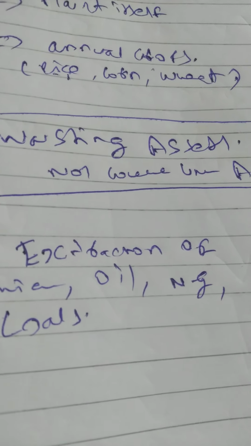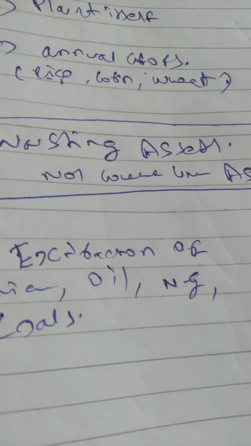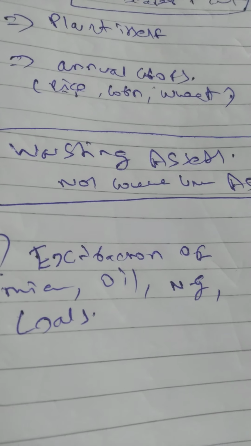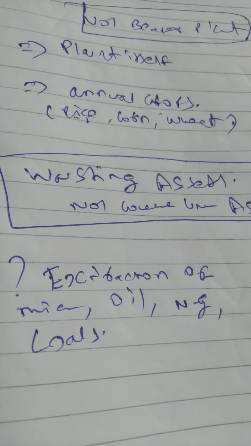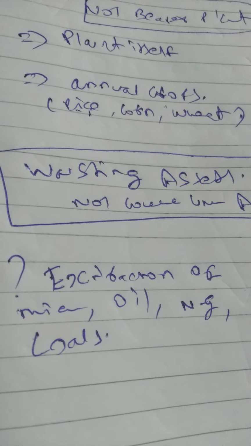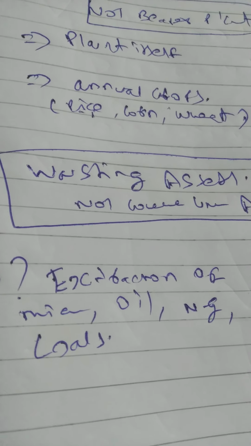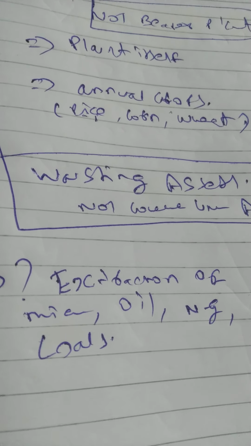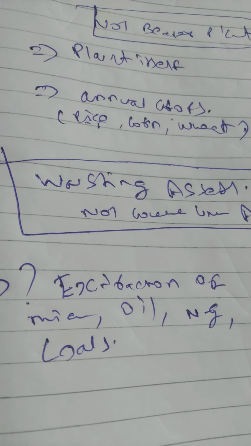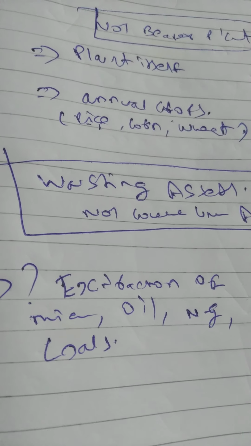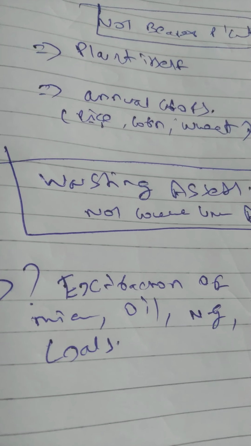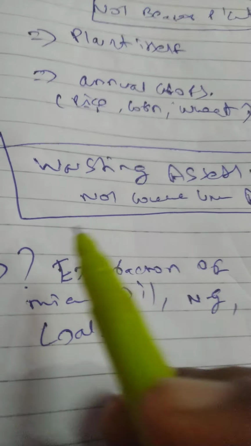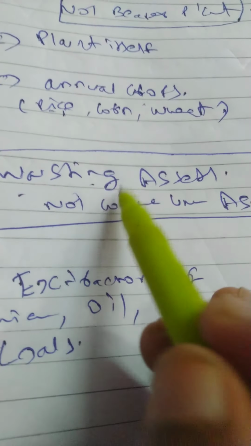Coal field or all those locations, minerals, iron ore, all this taken from the coal field or mines. These things are not covered under AS 10. Those mines, or the non-regenerative nature of coal fields, all these things are not covered under AS 10.